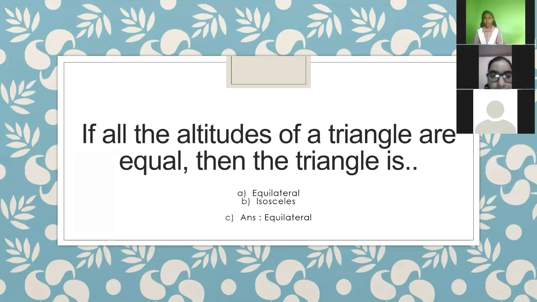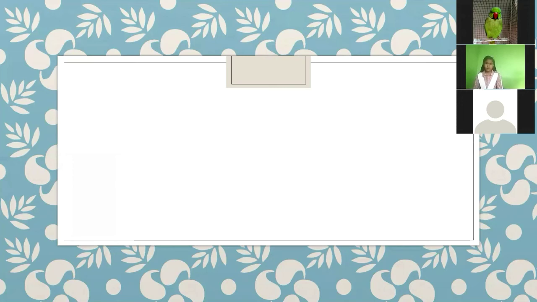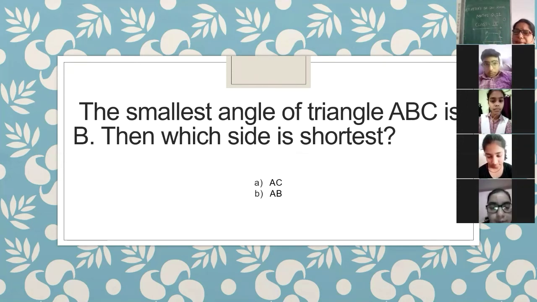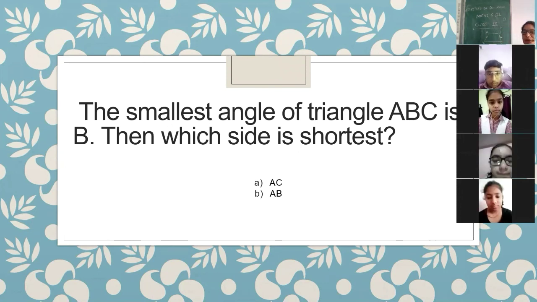Let us see what our next question is. The smallest angle of triangle ABC is B. In a triangle ABC, B is the smallest angle. Then which side is the shortest, AC or AB? AC. Yes, you are saying option A.